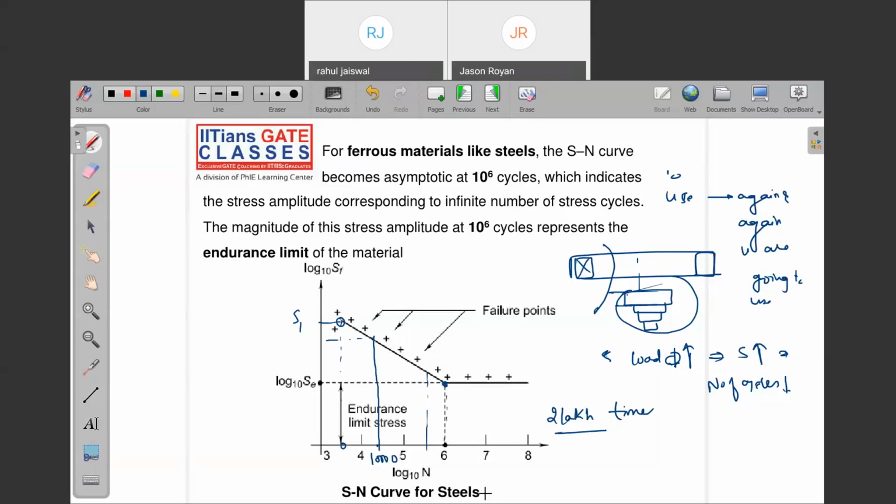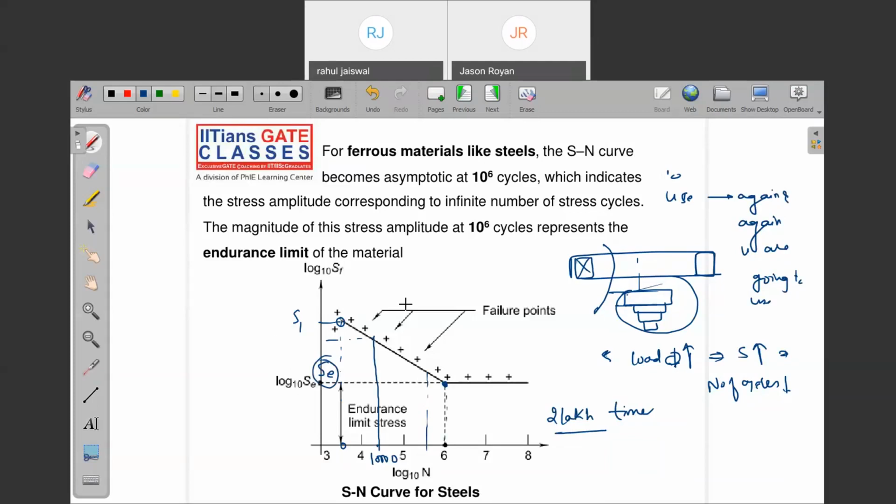Further, I just put the same component for 1 billion revolutions. I keep on rotating, I keep on using that material for 1 lakh times. What will happen? Now the resistance will reduce further, and that resistance is what? Se, the endurance limit.